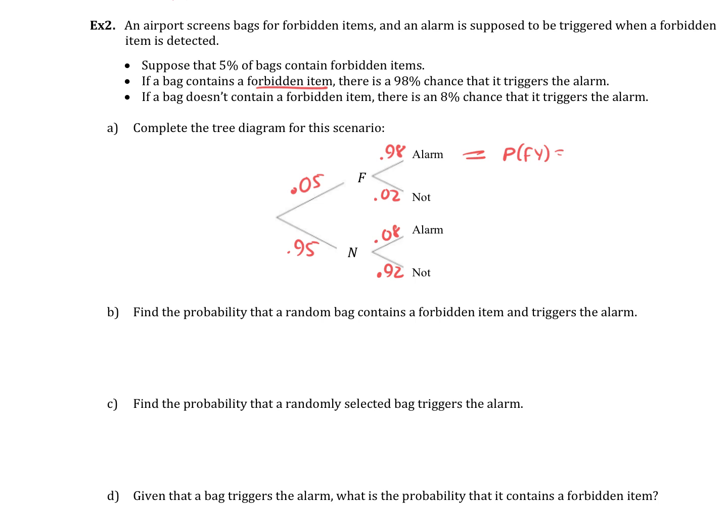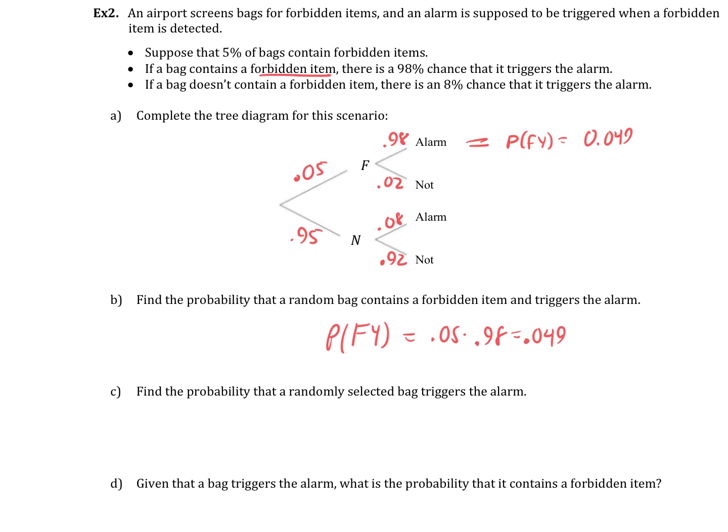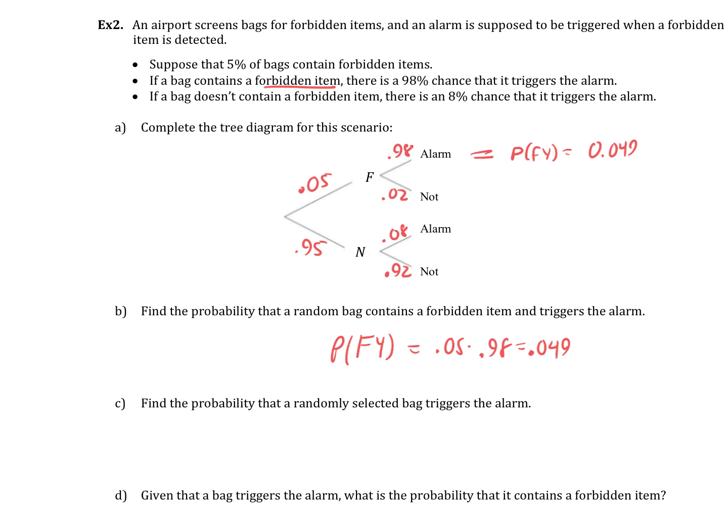So how many of the bags are going to be correctly identified? That's this. I should write this down here. Probability of F and yes equals 0.05 times 0.98, which is 0.049. Find the probability that a randomly selected bag triggers the alarm. Okay, well, that's also good to include these. It's going to be F yes or not forbidden and yes. I guess not forbidden and yes does trigger the alarm. So it's also going to contain this set, which is the 0.076.